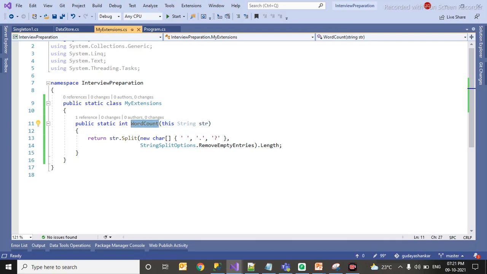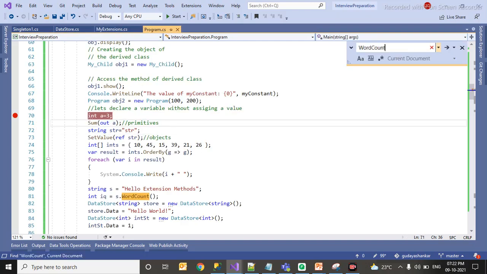So what I am going to do, I have just created a method called word count. In this I am passing a string where it will split using characters empty and dot. So it will give me the output. So this extension method I have to call inside my program.